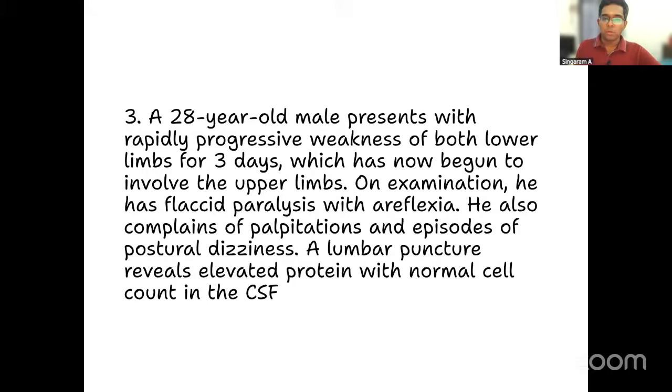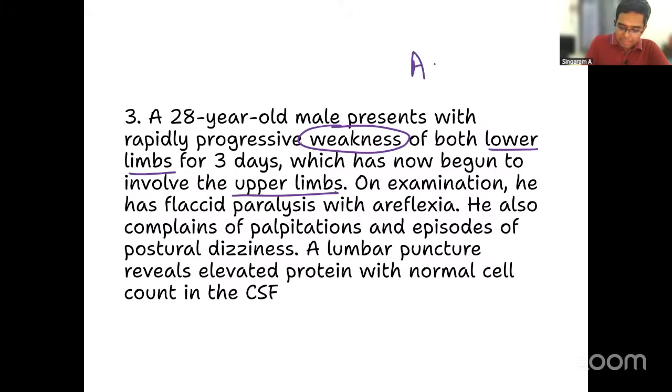Okay, moving on to the third question. A 28-year-old male presents with rapidly progressive weakness of both lower limbs for 3 days, which has now begun to involve the upper limbs also. So that means the presentation is with progressive weakness starting from the lower limbs and progressing towards the upper limbs. What is the meaning of that?